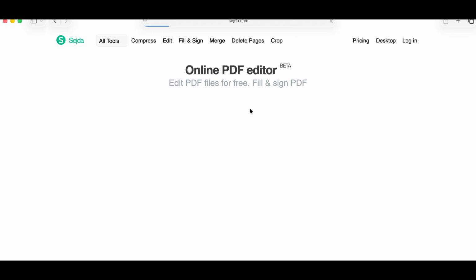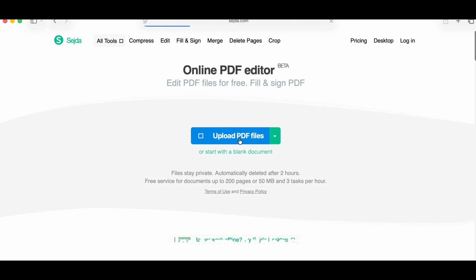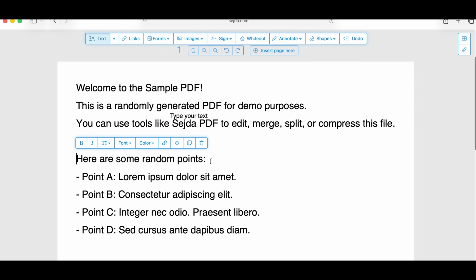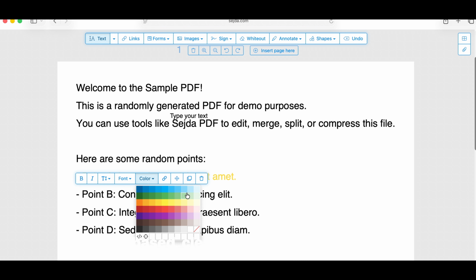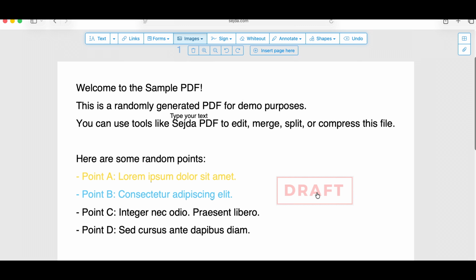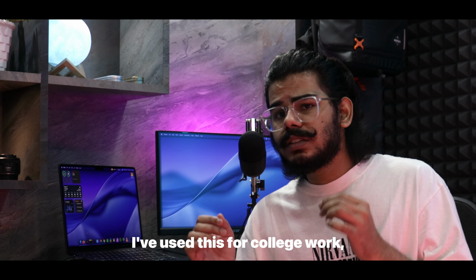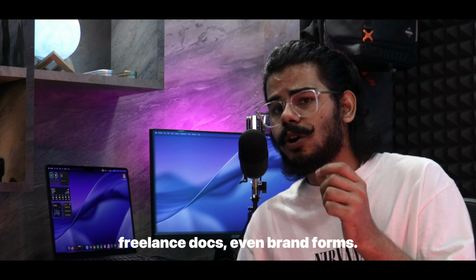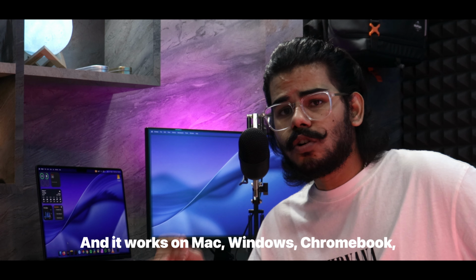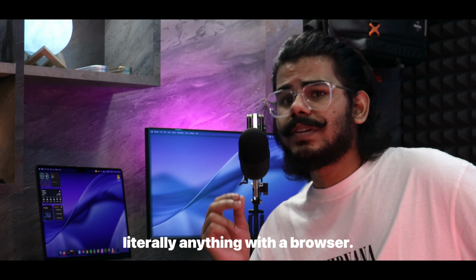Whether you are a student, freelancer, or just trying to send a filled form, Adobe still expects you to pay monthly. Like really? Here's your free rescue. Sejda PDF. It's browser based, clean and actually fast. Merge files, compress size, split pages, fill forms, add signatures, zero installs and no watermark drama. I've used this for college work, freelance docs, even brand forms. It's never failed me. And it works on Mac, Windows, Chromebook, literally anything with a browser.